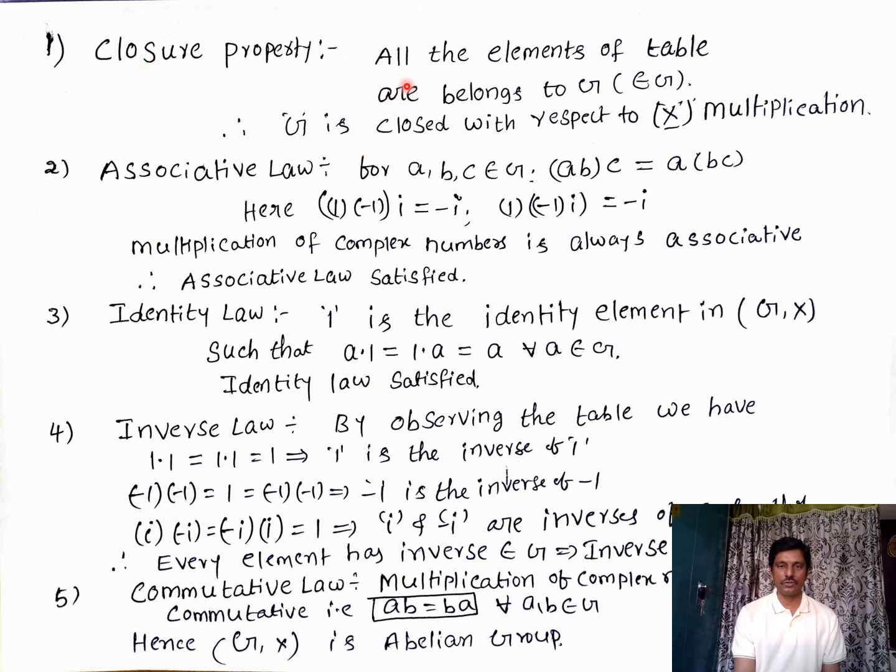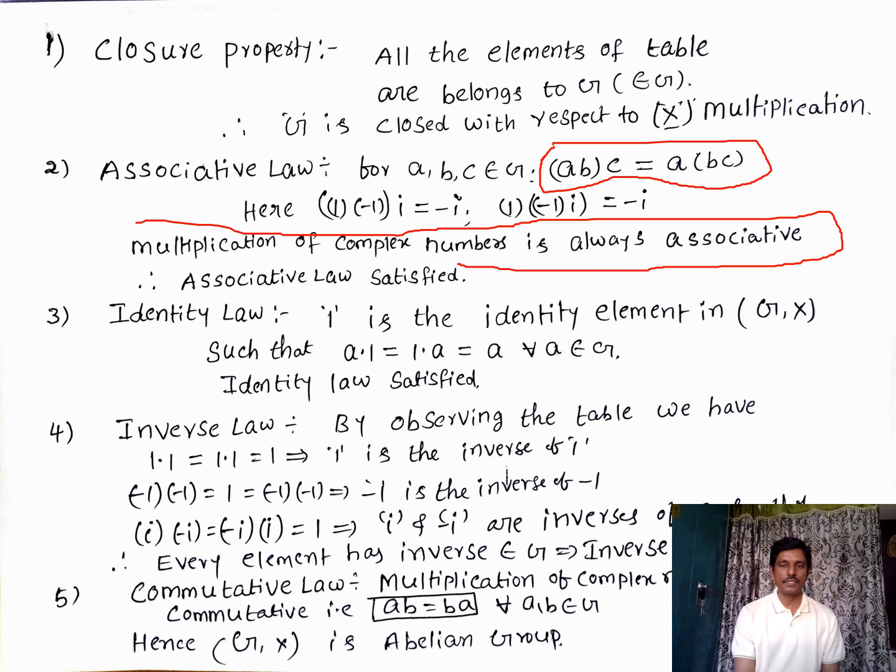Right, closure property: if all the elements of the table belong to G, then G is closed with respect to the given operation, that is here multiplication. So closure property is satisfied. Now what is the associative property? For a, b, c belonging to G, (a·b)·c equals a·(b·c). We all know that multiplication of complex numbers, real numbers, integers, for all types of number systems, the associative property is obviously satisfied.